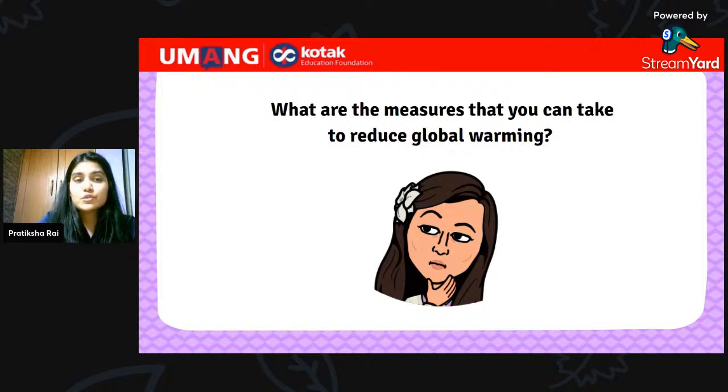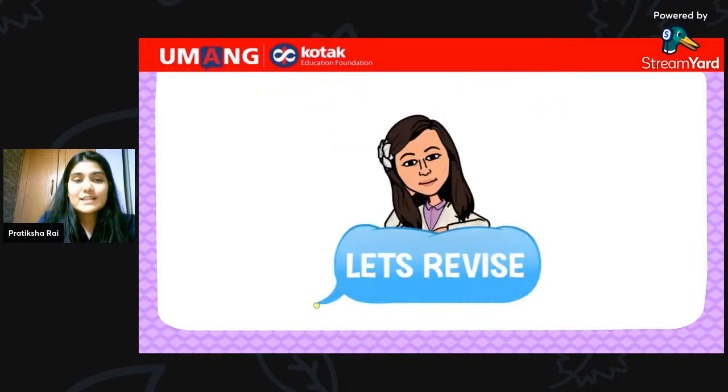So, what can you do to reduce global warming? That's great, everyone. So, in today's session, we will learn and discuss various steps and measures that we can take to reduce global warming. But before we begin, let's quickly revise what we have learned in the previous sessions.